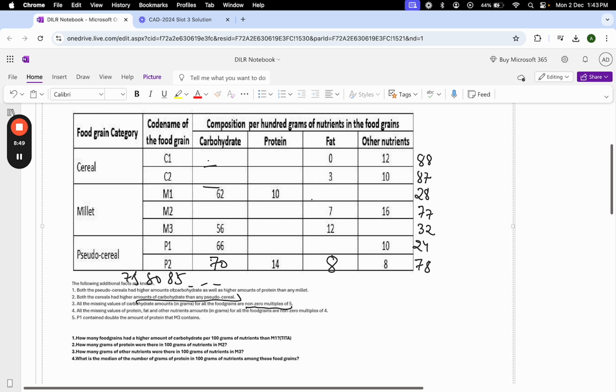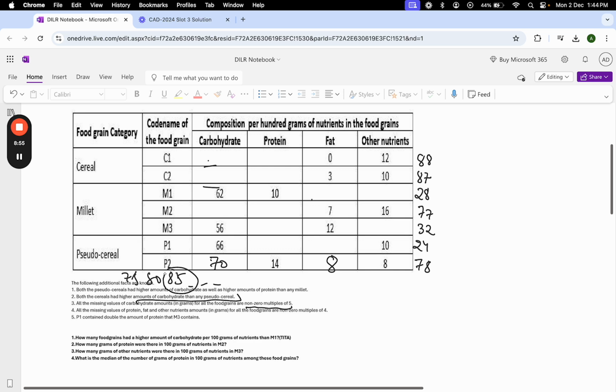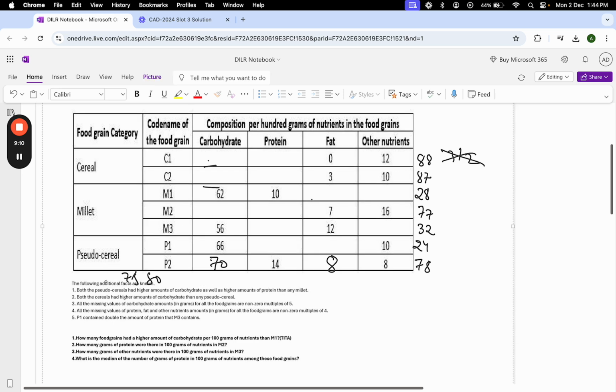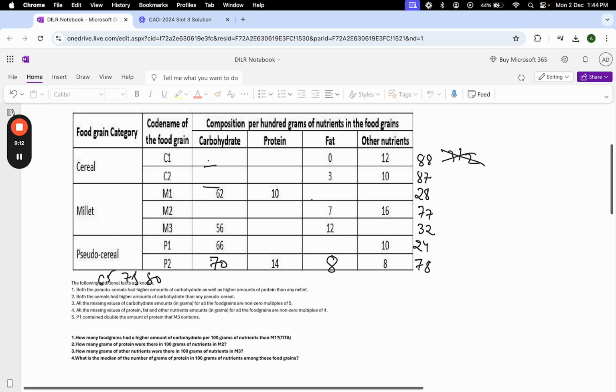Now I have three values and two options. 85 अगर मैं लेता हूँ कहीं पे भी या इधर तो difference would be 3/2, not a multiple of 4. So 85 is also rejected. Now let's see.